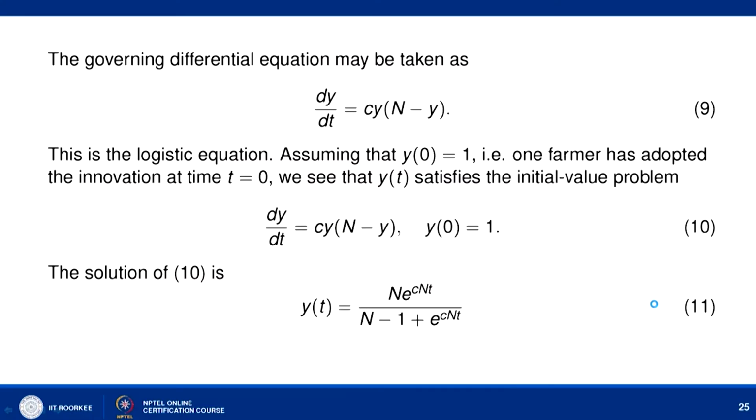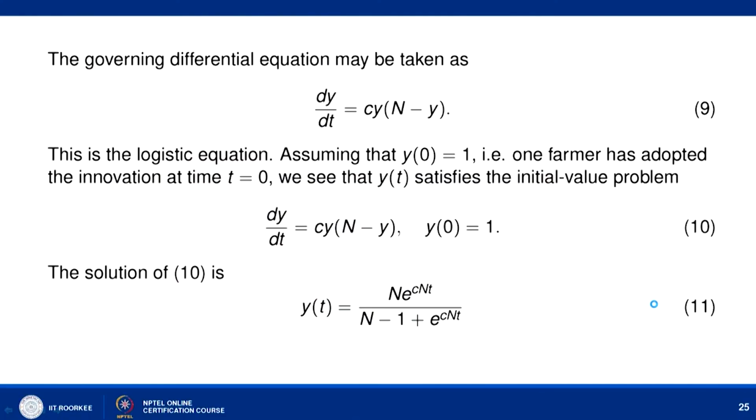So, dy by dt is proportional to y, the number of farmers who have already adopted, and N minus y, the number of farmers who have not adopted till time t. C is the proportionality constant, and we can write dy by dt equal to C y (N minus y) as the governing differential equation for this particular situation.